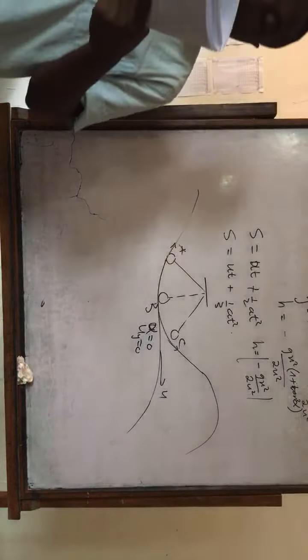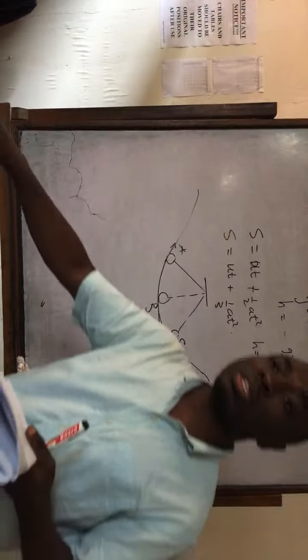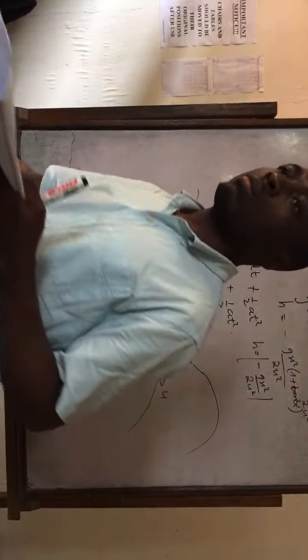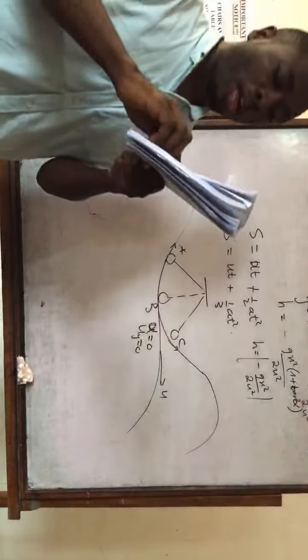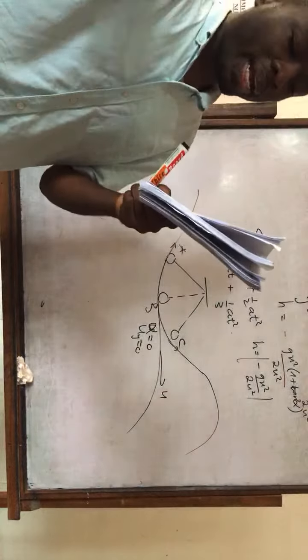A ball that is bounced on the floor, not so. If you bounce the ball on the floor, what happens? The energy will decrease with time, now to what? 0. But here you see the potential energy and the kinetic energy are what? They are constant over time, and the mechanical energy is constant.